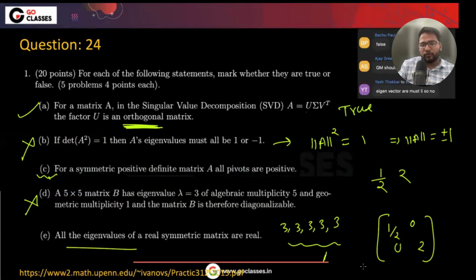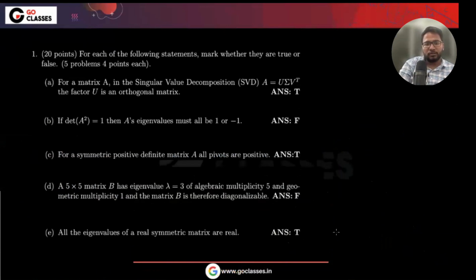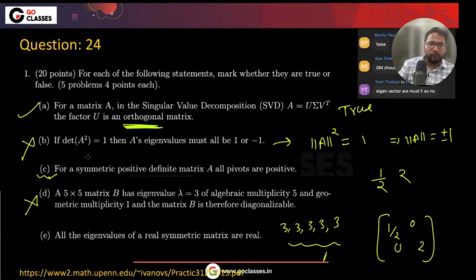All the eigenvalues of a real symmetric matrix are real. Yes, right, this is the property. So this is true, and this was false. This is true, false, true, false, true. So let's just check: true, false, true. Okay, true, false, true. Right.